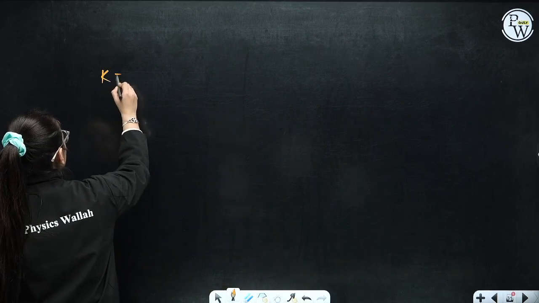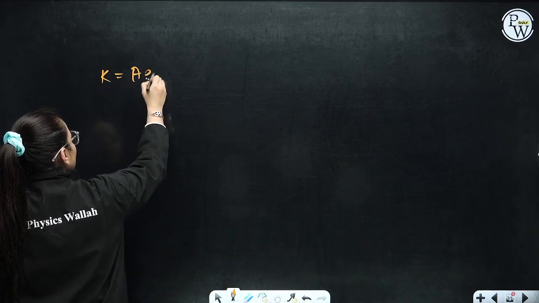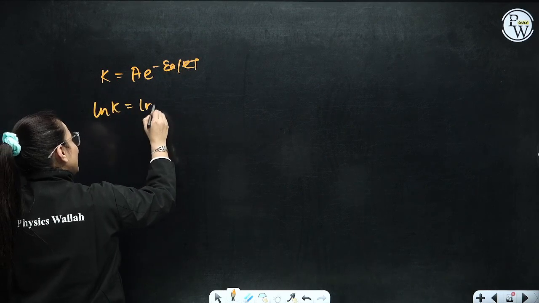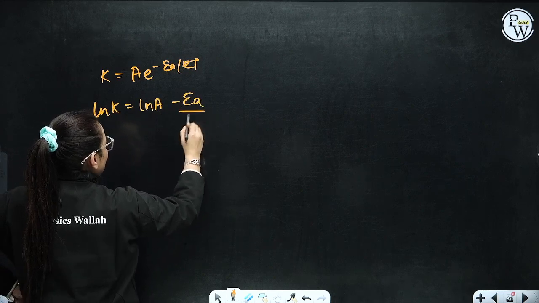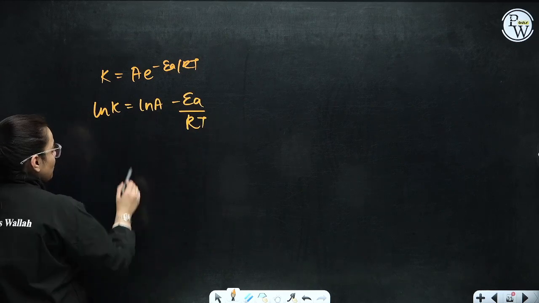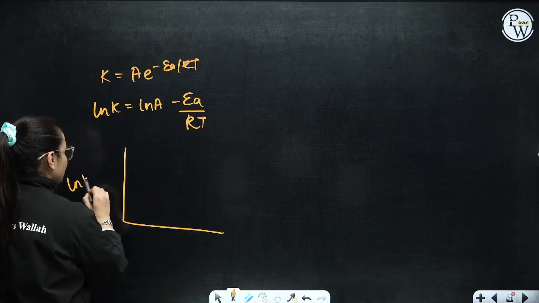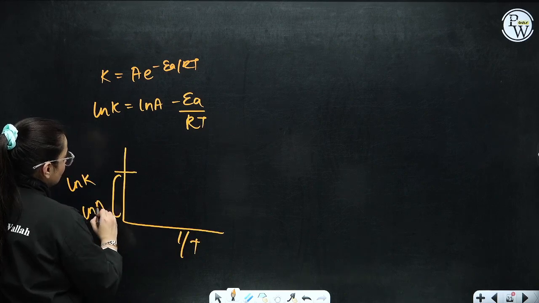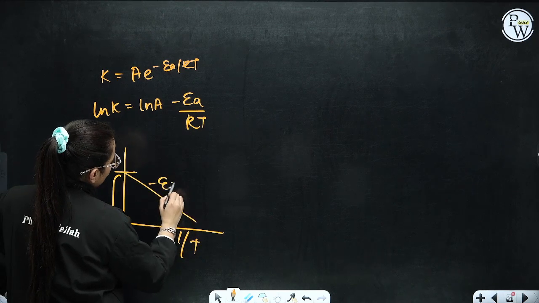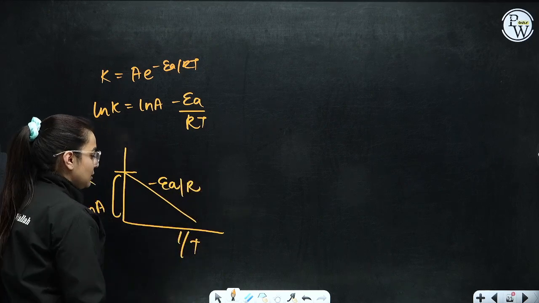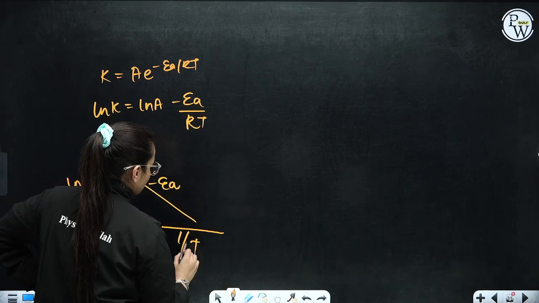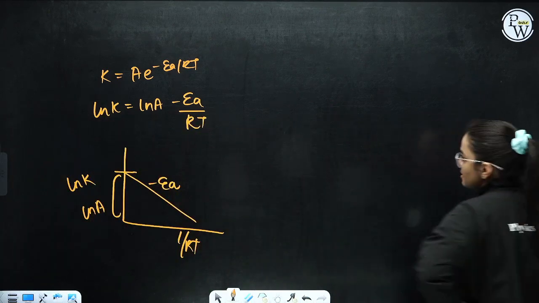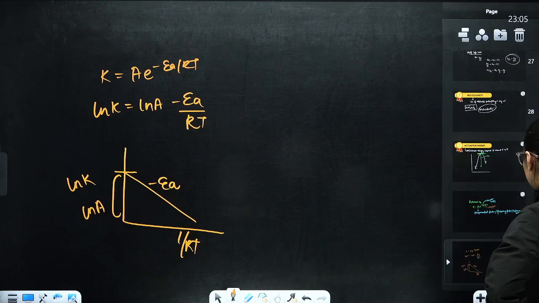So we know K is equivalent to A into e raised to the power minus Ea by RT. When we take ln, it's ln K is equivalent to ln A minus Ea by RT. So when you are plotting a graph between ln K and 1 by T, this is ln A and this is minus Ea by R. Sorry, 1 by RT if I say, this is minus Ea. Okay, so this is a graph that you observe for the Arrhenius equation. I hope this is fine and clear to each and every one of you.